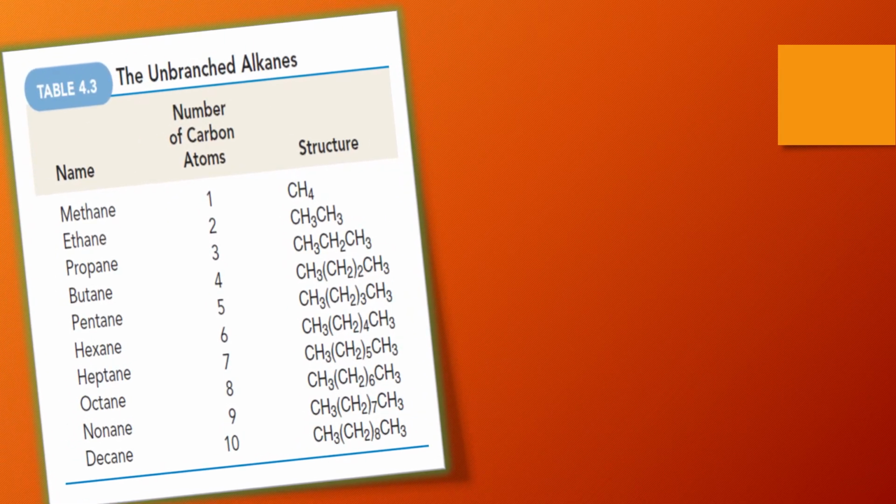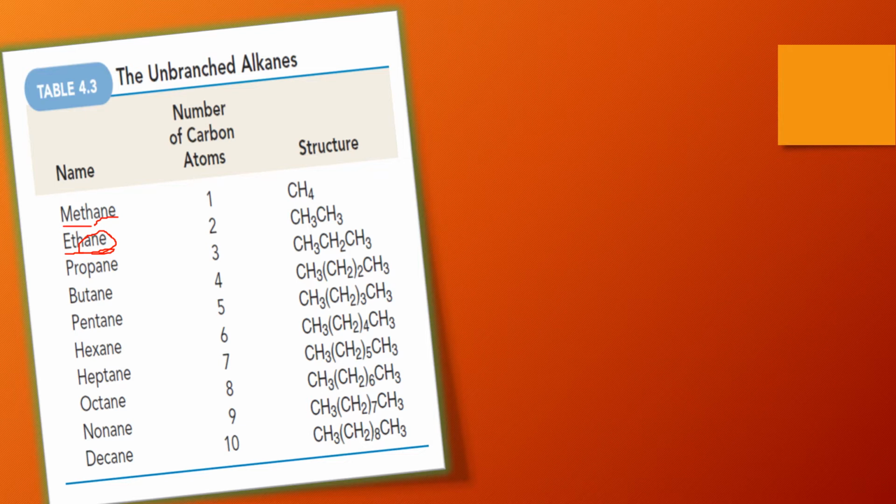So let's count the number of carbon atoms and their names. Firstly, we have to divide it. The basic thing is meth, right? If there is one carbon, it will be called meth. If it is an alkane, it will be called methane. Similarly, if there are two carbons, it will be called eth. If it is an alkane, it will be known as ethane. If an alkene, it will be known as ethene. If an alkyne, it will be known as ethyne.